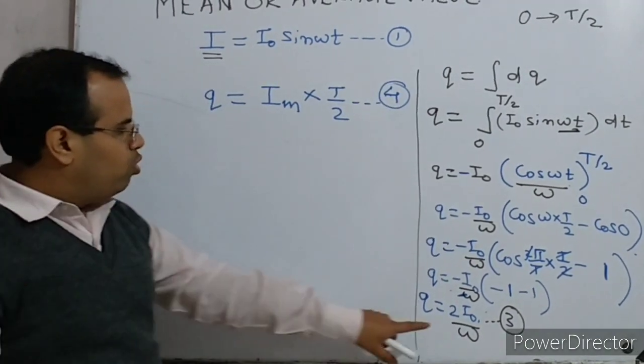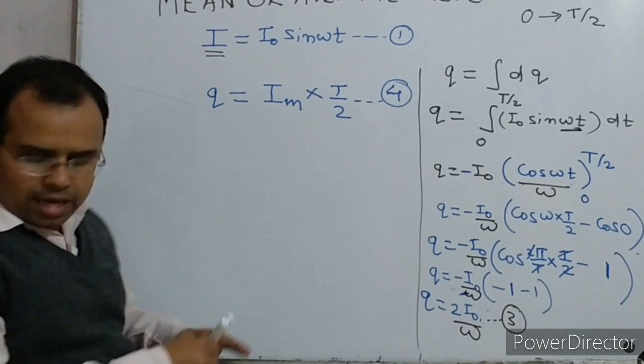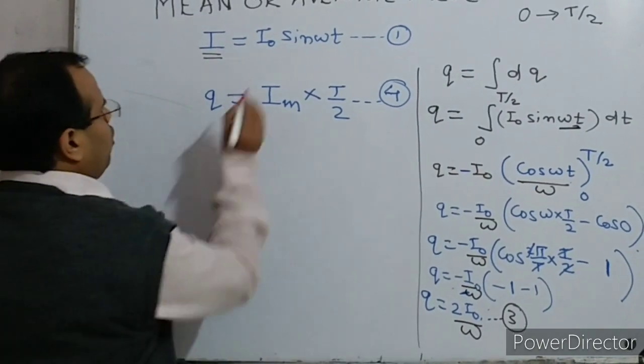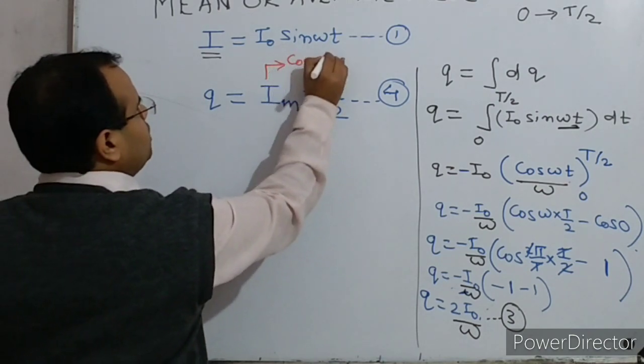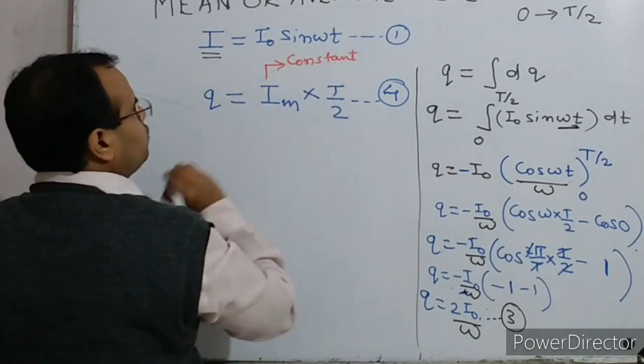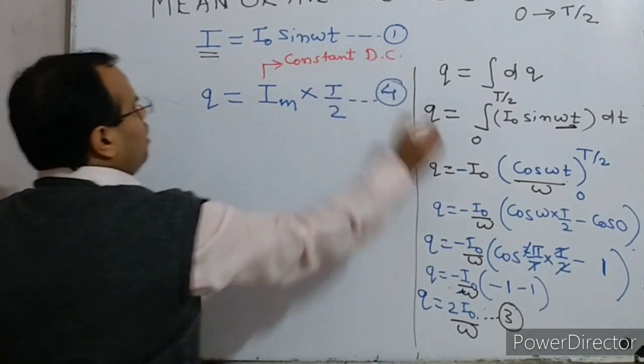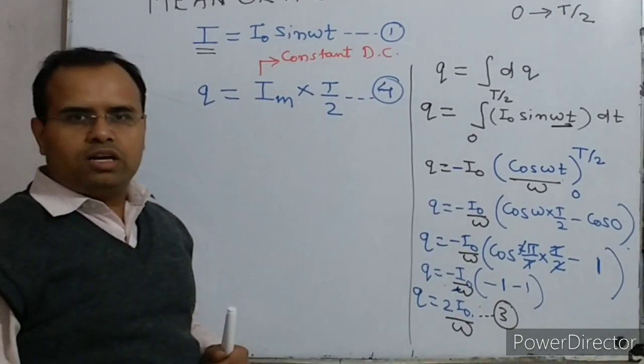This is equation number 4. You can see that both have equal charges, where Im is actually the constant DC, according to the definition of the average or mean value of the alternating current.